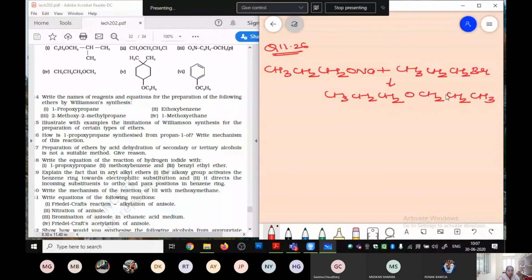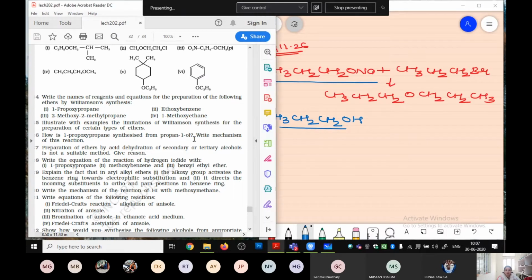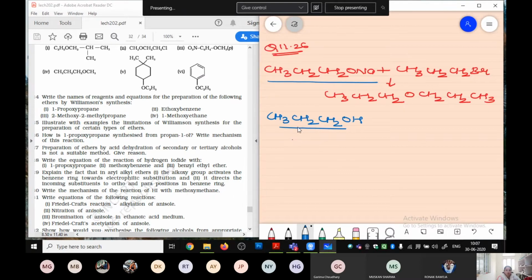So we require sodium propoxide and propyl bromide. Okay, this we require over here. Now, to make these, let's look at what we require. If you want this particular product, what all materials do you require? We need to prepare alcohols, because it is saying that you need to make it from 1-propanol. Over here we have taken propanol.